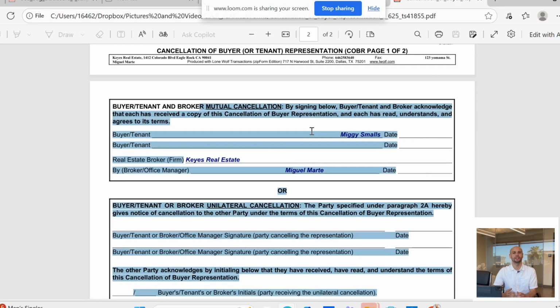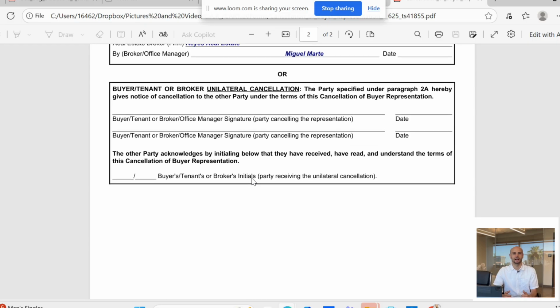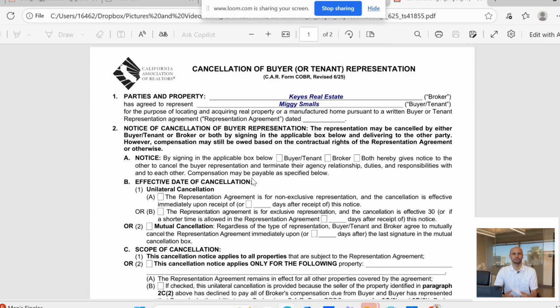Now, right here is the signature section. At the bottom, there are two options. Mutual cancellation box: both buyer or tenant and broker sign, confirming they agreed and received copies. Unilateral cancellation box means only the canceling party signs and the other initials to confirm they received the notice. Once signed, the relationship is officially terminated and you can both move forward freely.